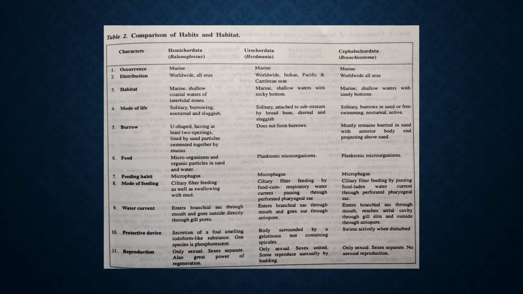I had suggested that you should go through the full description of all the three animals before you go through these tables. You should read the full Balanoglossus, full Herdmania and full Branchiostoma, all the topics, and then you will compare them one by one. If you have knowledge of their habit and habitat, then you will clearly understand the habitat as it is written: urochordata are found in shallow waters with rocky bottom.